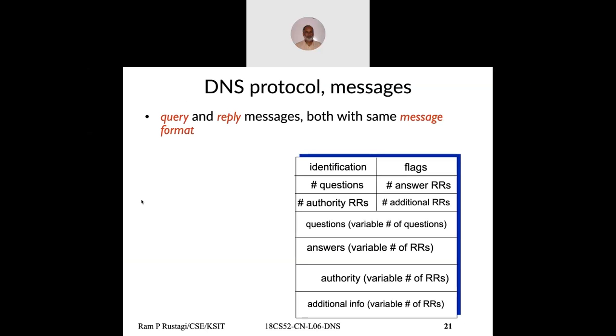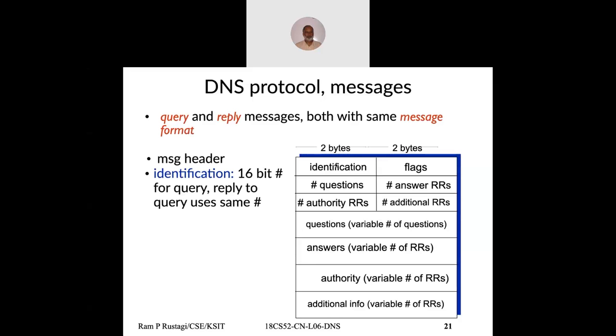The way the protocol works, you make a DNS query and you get a reply message. There are fixed header fields, which are basically 12 bytes. The first 2 bytes are identification, because you can make a different query and get a different response. So you need to match the response you got to the query, and that is where the identification field is used in the header.